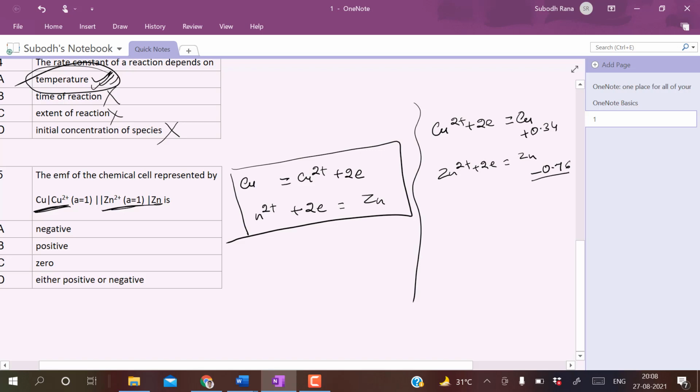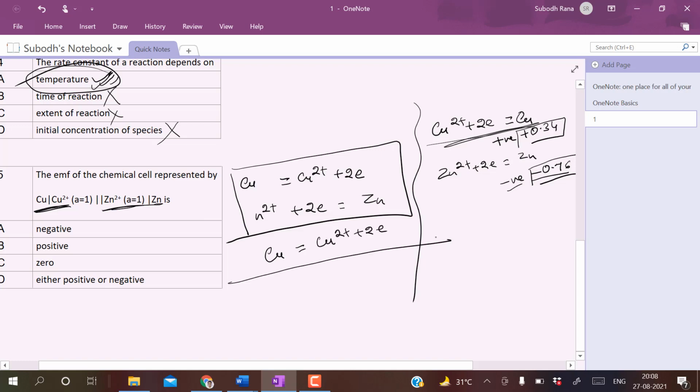Okay, right? Even if you don't remember the exact figure, you have a sense that in the case of copper it is some positive value. So write it as positive, and in the case of zinc it is negative, right? We know in the case of zinc it is the higher negative also, right? Now if you want to come to this equation, then this copper we need to reverse it, so it will be like copper is equal to Cu2+ plus 2 electrons, so it will be like Zn2+ plus copper is equal to Cu2+ plus Zn.